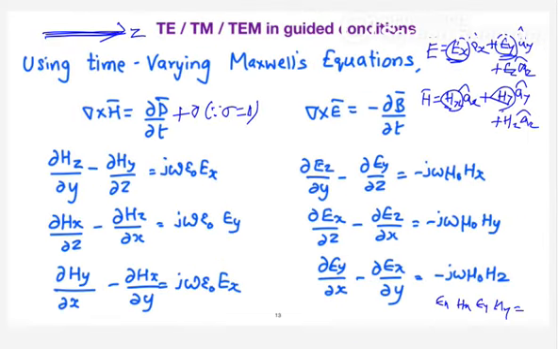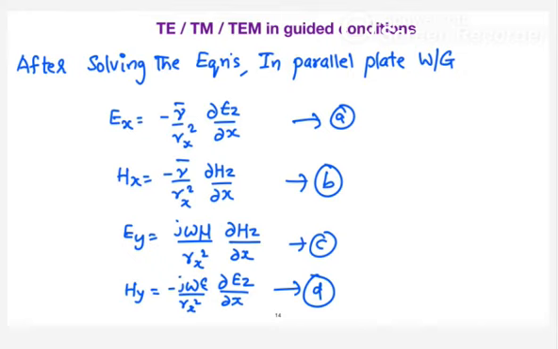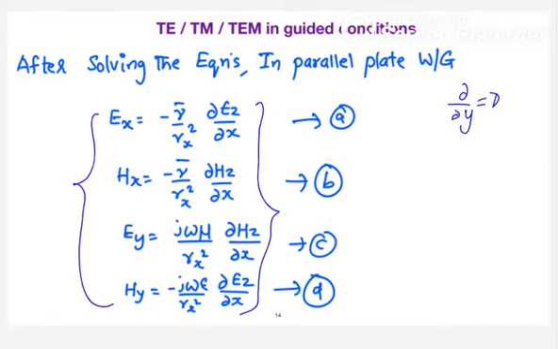With 6 equations and 6 unknowns, you can use any technique you have studied in mathematics, or go in a critical way, and you will get these solutions. When expanding the curl equation in a parallel plate waveguide, I can assume del by del y is equal to 0 because there is no variation in the y direction. After solving the 6 equations, I can express all the transverse components in terms of the longitudinal components. Is it okay? You need not remember this for GATE; I was just telling you the approach.